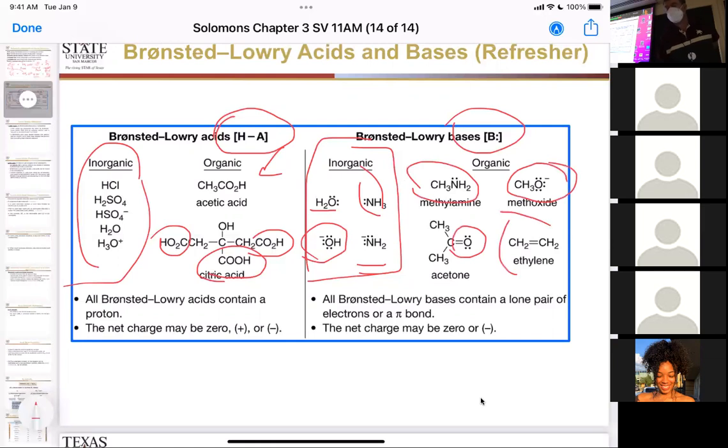And here's the weird one. This is the one you've got to wrap your head around. The two electrons in a pi bond count as a base. Not a sigma bond. The two electrons in a pi bond count as a base. So if you remember that, the sigma bond's two electrons, the pi bond's two electrons, those are going to react. So write that down. The pi bond counts as a base. All the other ones are fairly easy to recognize because the lone pairs are sitting out there staring at you. But the pi bond can act as a base.